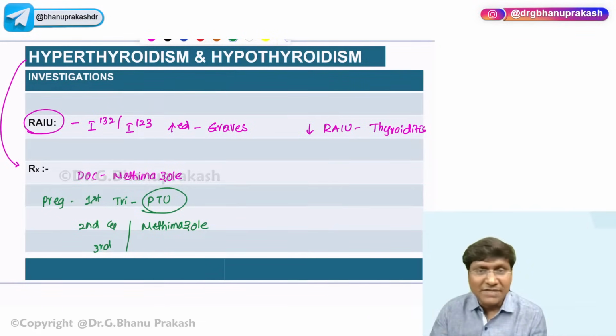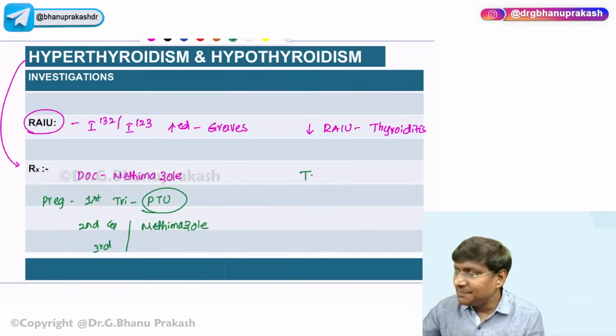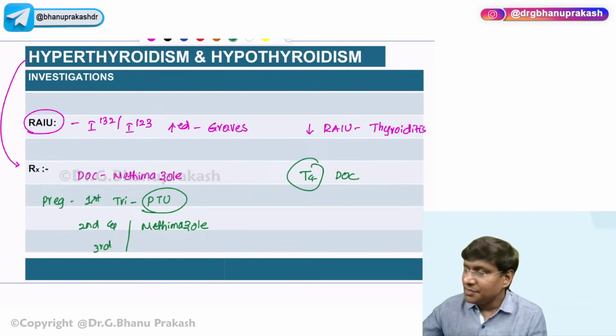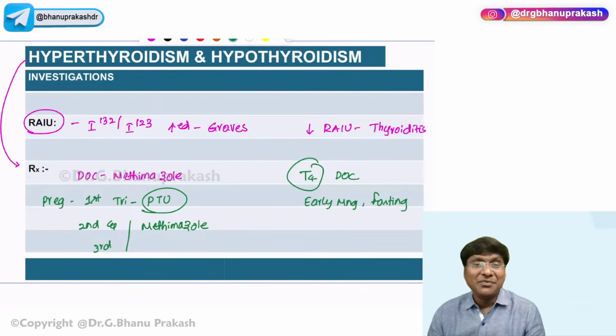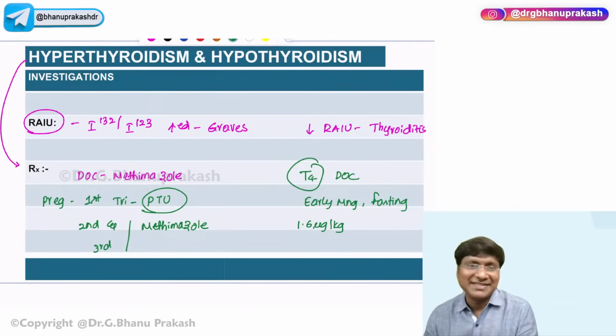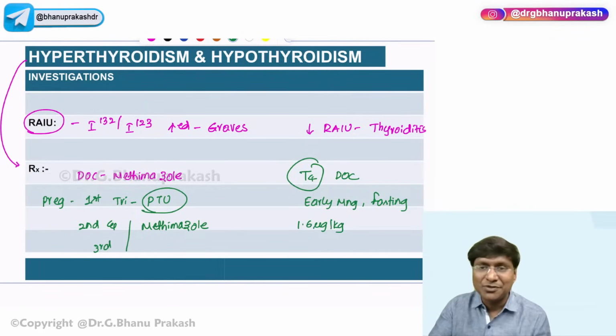Then take the treatment in hypothyroidism. In hypothyroidism, the drug of choice will be levothyroxine. We give T4, right? And this T4, when should you give it? You need to give it early morning in the fasting state. Why? Because if you give thyroxine after food, it can impair the absorption of thyroxine. That is the reason we don't give thyroxine after food, right? And what is the dosage of thyroxine? That is 1.6 microgram per kg body weight. So that is about the levothyroxine we give in patients with hypothyroidism, right?